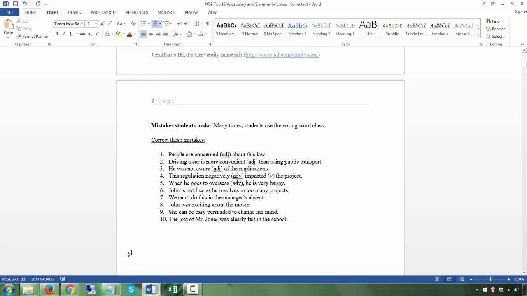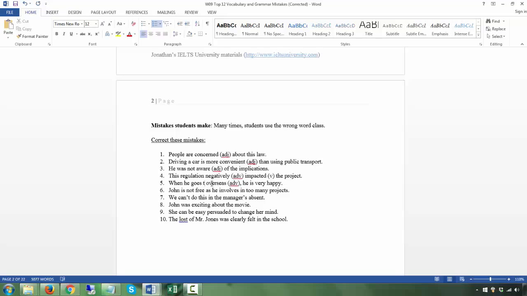Now, if you have a noun, then you can use a preposition. This is a preposition, right? If overseas is a noun, then okay, you can use a preposition, because a preposition comes before a noun. But this is actually not a noun. This is an adverb. So actually, you don't need a preposition.